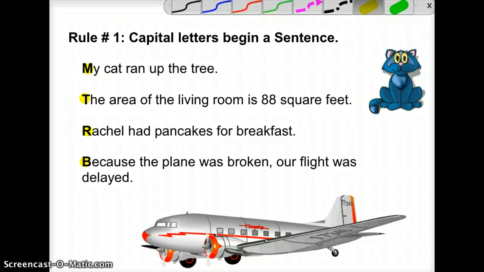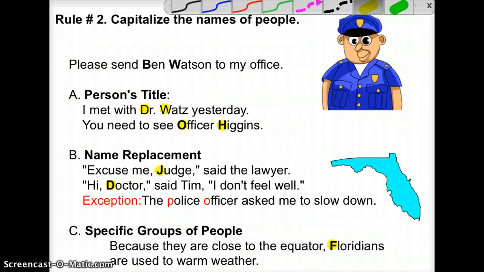Let's go on to rule number 2. Always capitalize the names of people. For example, please send Ben Watson to my office. We capitalize the first letter in the first name and the first letter in the last name. So Ben Watson, a capital B and a capital W. There's a few more rules about names, and I'm going to go over those right now.